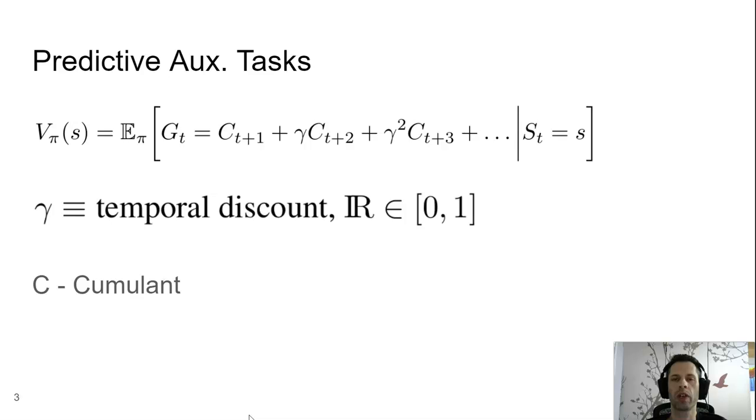Here we consider a specific type of auxiliary task, one that is predictive and takes the form of a general value function, or GVF. A GVF is simply our usual value function definition, the expected discounted return, but instead of summing future rewards, we're going to sum over some other signal, C, which we refer to as the cumulant. The cumulant can be any measurable signal available to the agent.